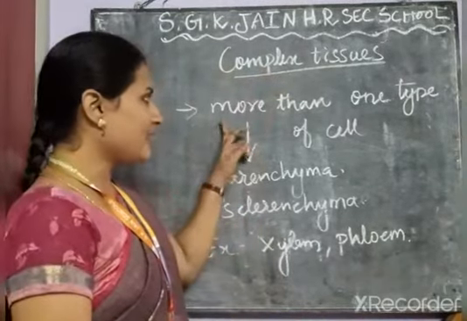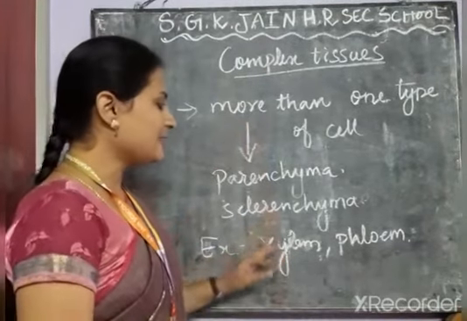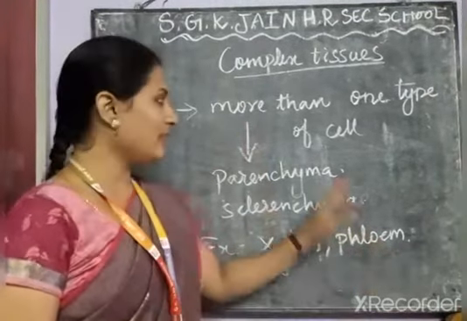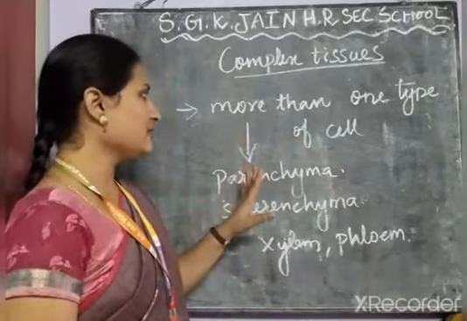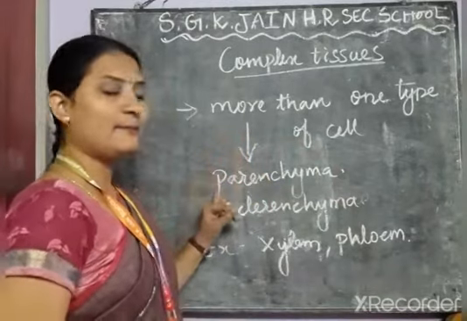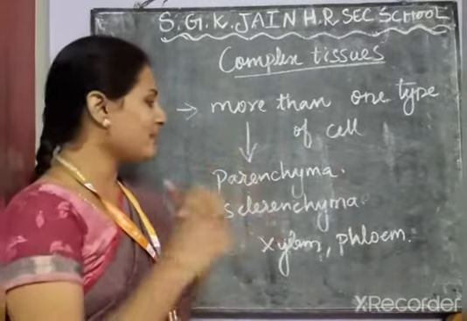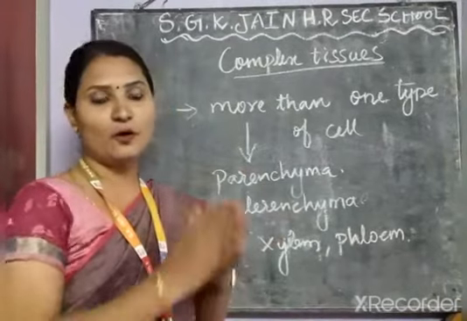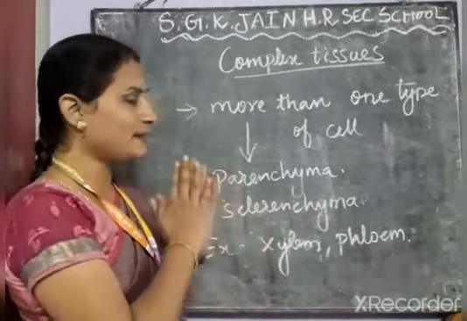The common examples of complex tissues are xylem and phloem. These consist of parenchyma and sclerenchyma, but collenchyma will not be present in this type of complex tissues.